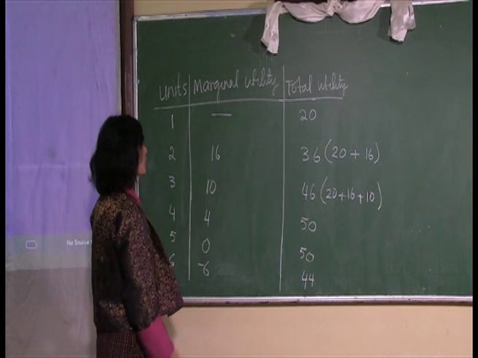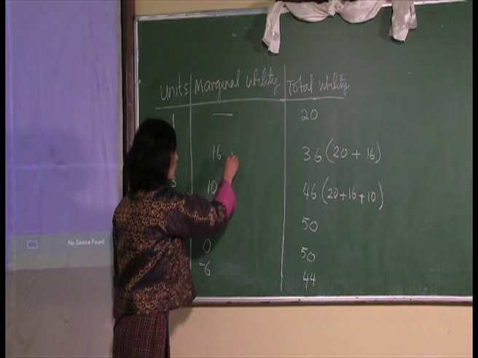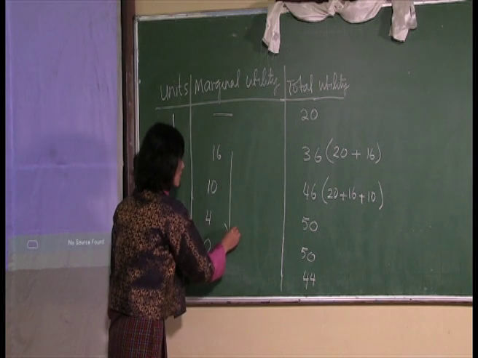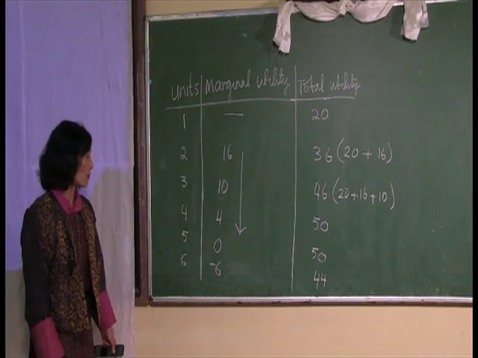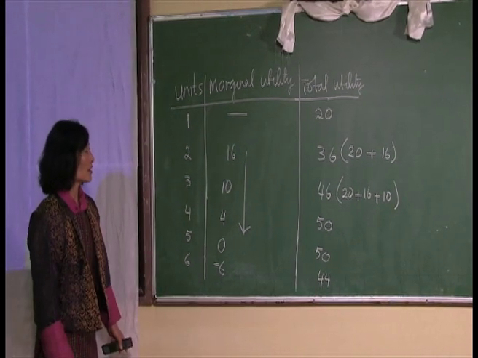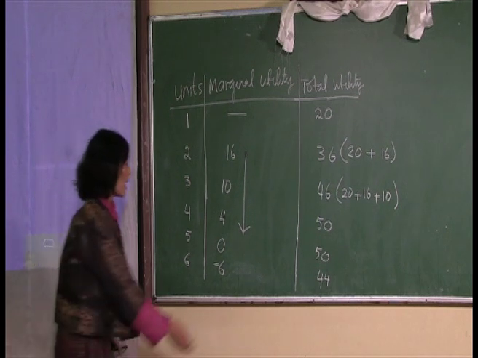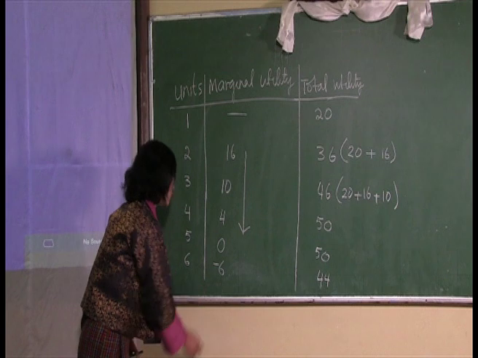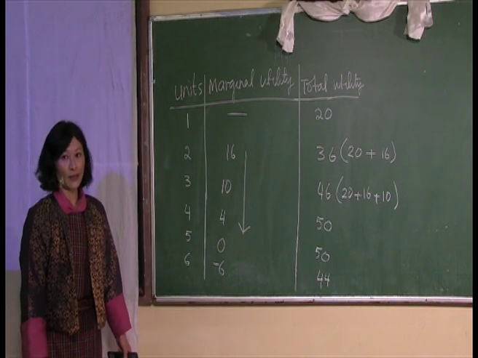In the case of the marginal utility, it continuously goes on decreasing, and when the consumer consumes the fifth scoop of ice cream, the marginal satisfaction or the marginal utility of the consumer is 0. And when the consumer consumes the sixth scoop of ice cream, the satisfaction becomes negative.